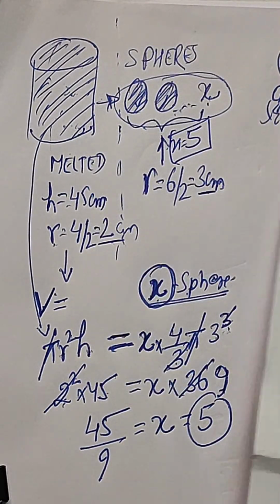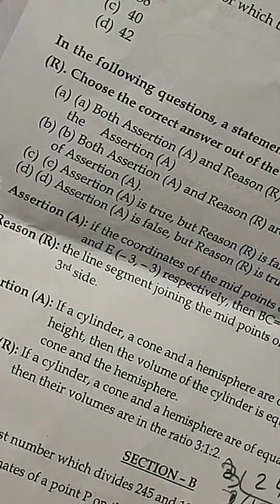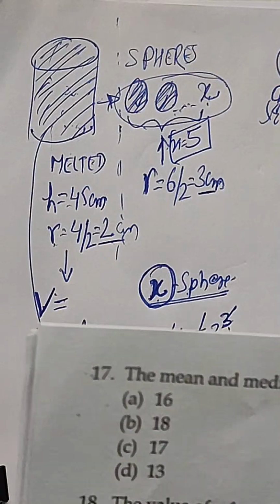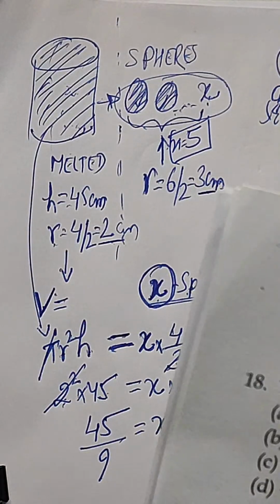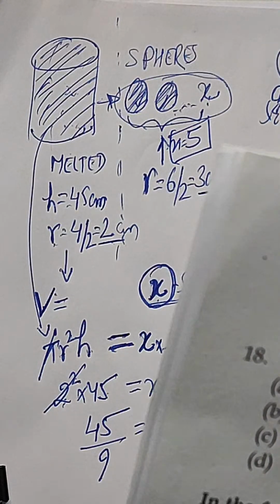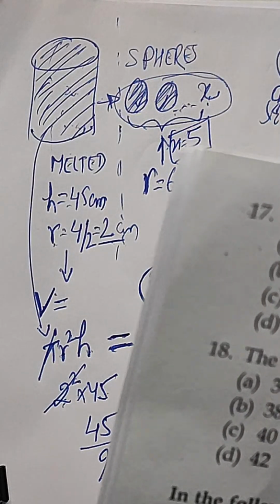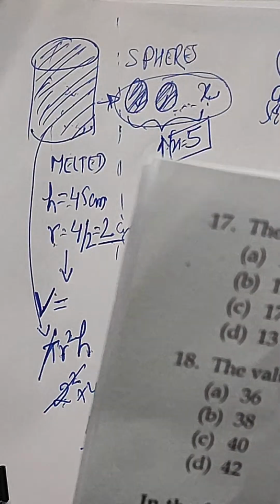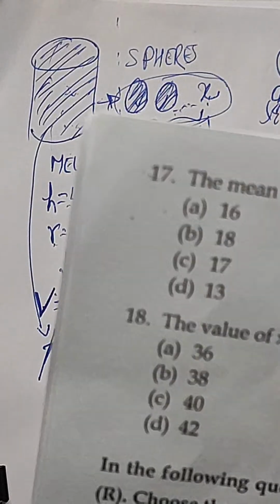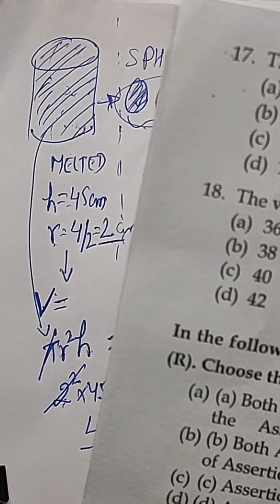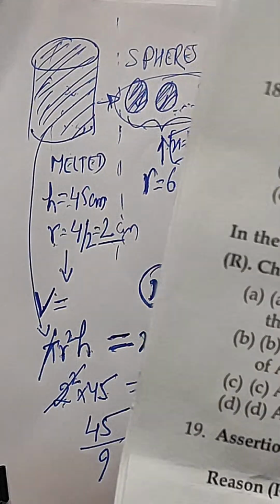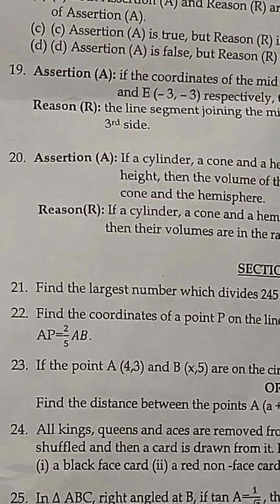Now coming to the next question. The value of x for which the class interval is 36. So the class interval is 36. Definitely x minus 30 will be calculated and that will be equal to 36. So that is okay. Find the coordinates of the point such that. So I think these questions are very easy. You can solve them very easily.